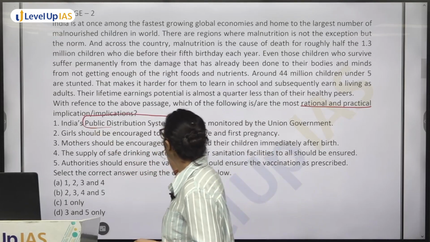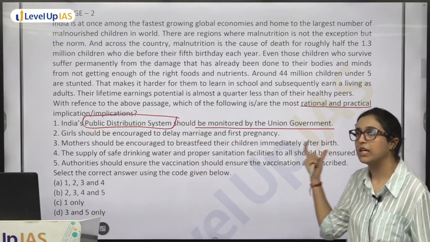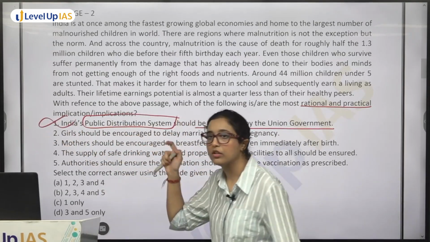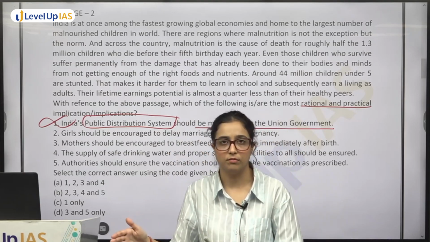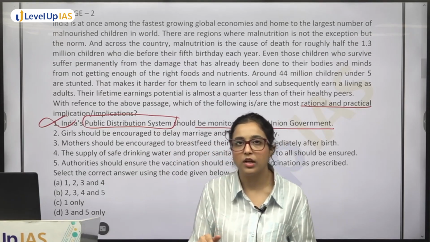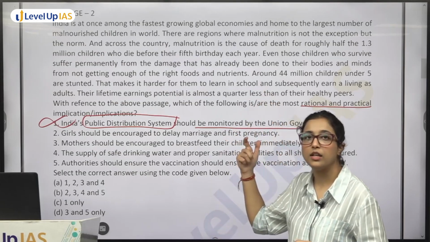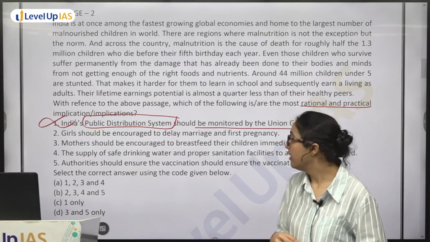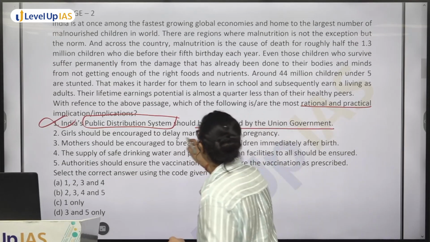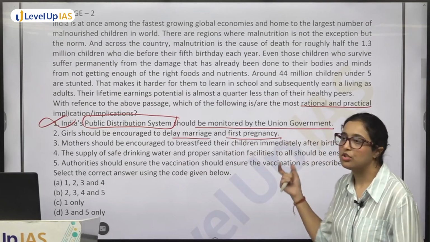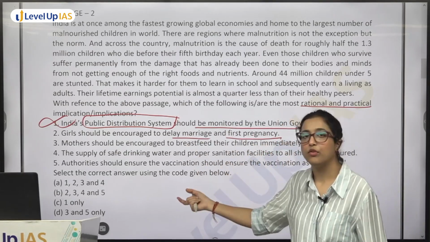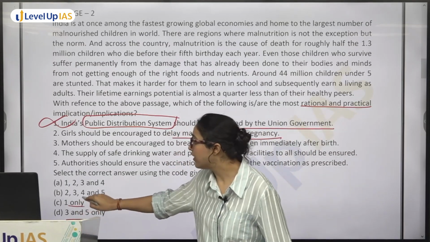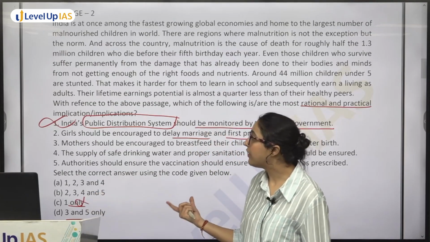India's PDS system should be monitored by union government, ये implication हो सकती है. Again, this is incorrect. ऐसा तो हम बोल ही नहीं रहे. The passage is not talking about lacking of distribution system. Distribution system में problem है, ऐसा नहीं बोला है. The problem is that children are being malnourished and everything. ठीक है, that can happen even if the distribution system works fine. Then you have girls should be encouraged to delay marriage and first pregnancy. पहले तो जब आप first eliminate कर लेते हो तो you are left with 2, 3, 4, 5. Which is one of the favorable solutions, but you also have 3, 5 and 1 only. 1 only तो होगा नहीं, so आप ये भी सोच सकते हो कि 3, 5 है, but you know,